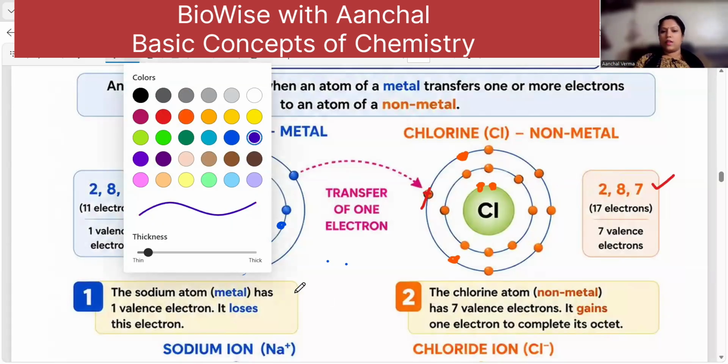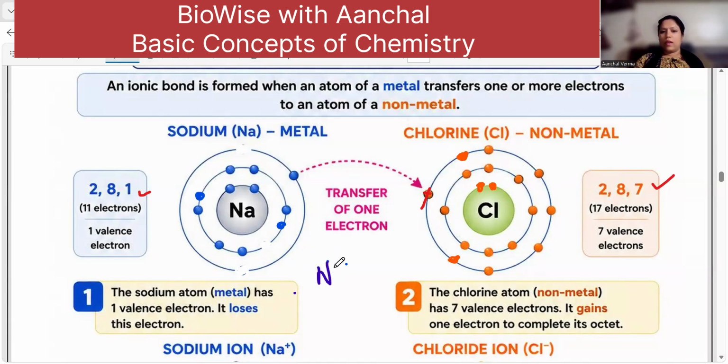How is the dot structure written? Like you have Na, outermost you have 1 electron, right? This 1 electron, and chlorine has 7 electrons. So 1, 2, 3, 4, 5, 6, and 7. This electron has to transfer here to make it 8. Understood.